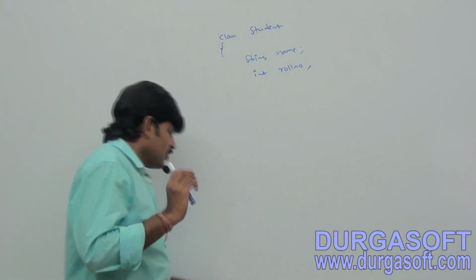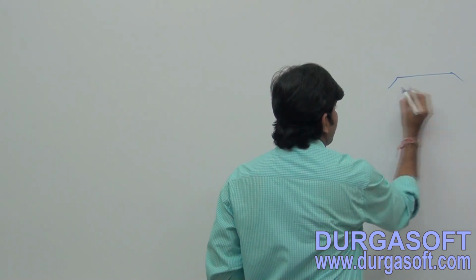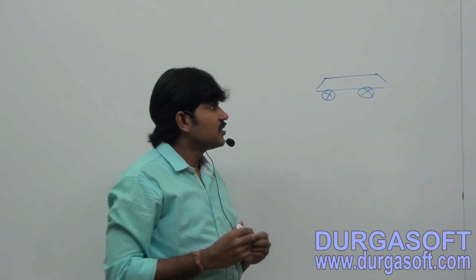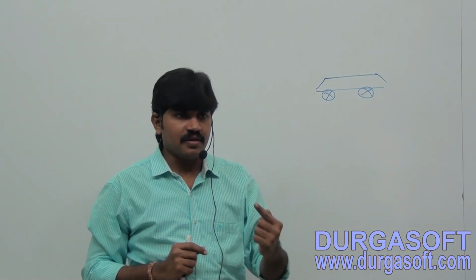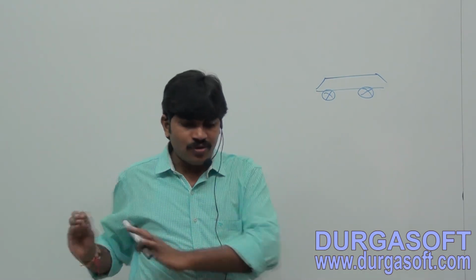Look at this. First observe, what is the advantage of the has-a relationship? Very simple. Suppose I want to build one car. We have several cars: Honda City, Innova, and so on. If you want to build a car, there are n number of components required. Correct or not? Don't think that each and every component of a car comes from the same vendor. Suppose a Honda City car is there. Don't think every part of the Honda City car is from the Honda company only.